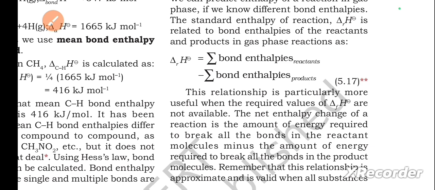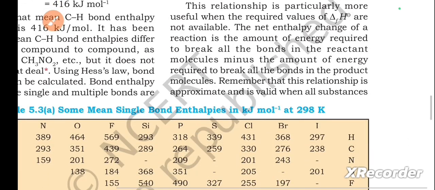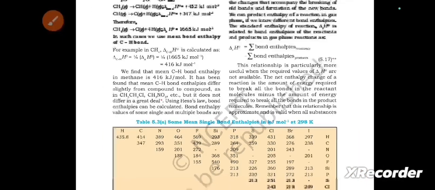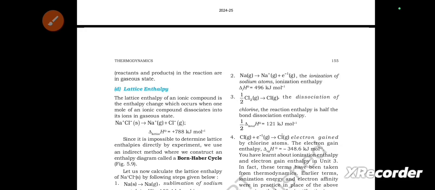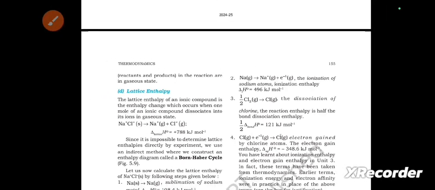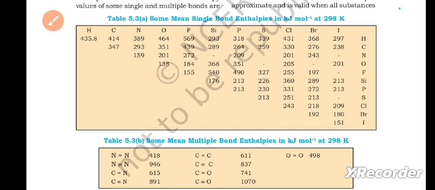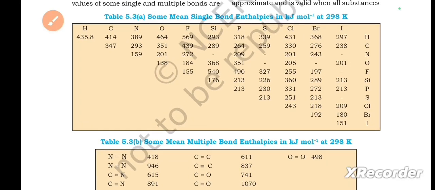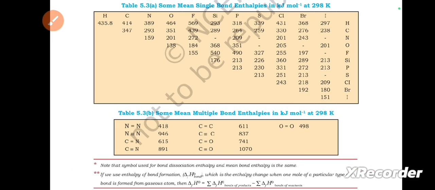The net enthalpy change of a reaction is the amount of energy required to break all the bonds in the reactant molecules minus the amount of energy required to break all the bonds in the product molecules. Remember that this relationship is approximate and is valid when all substances, reactants and products in the reaction, are in gaseous state. So here they have given table 5.3a, some mean single bond enthalpies in kilojoules per mole at 298 Kelvin. Okay, you can check it. And next 5.3b, some mean multiple bond enthalpies in kilojoules per mole at 298 Kelvin. Please check these two.